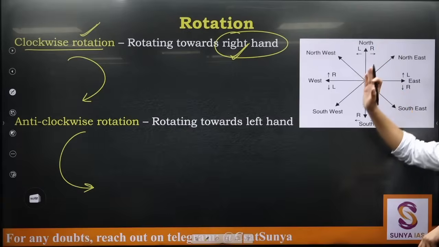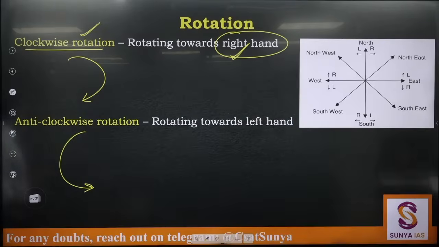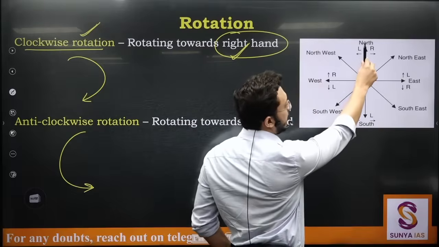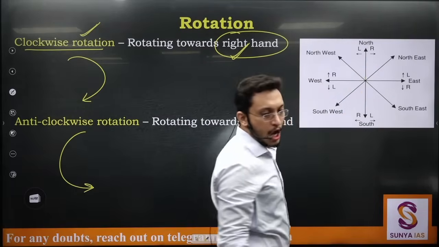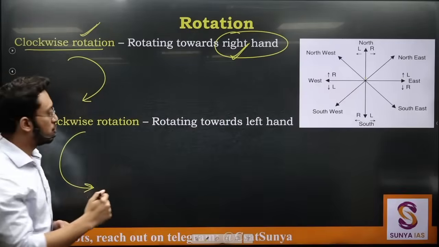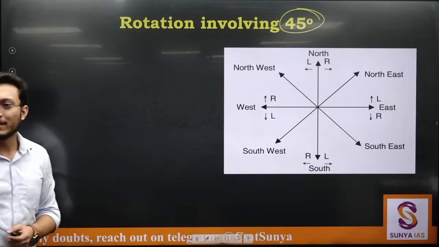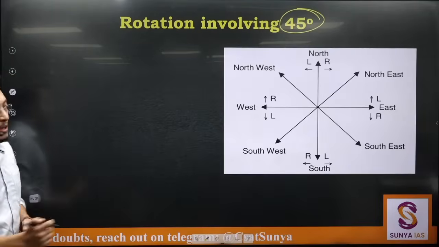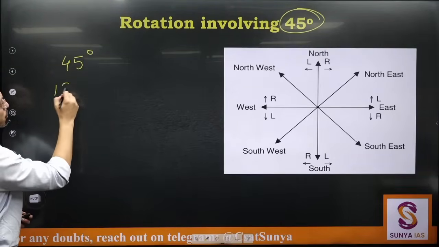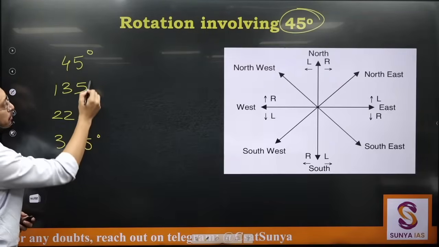He is in north, he is rotating clockwise by 135 degree, southeast. So what we have done is we have rotated towards his right hand side by 135 degree. Normally UPSC will give you, lately for the past 2 years UPSC is focusing on 45 degree wala rotation. 90 degree is very simple, आप सब कर लेते हो 90 degree, but 45 degree पे where UPSC is focusing, normally they'll give you 45, 135, 225 and 315. These are all multiples of 45 only.